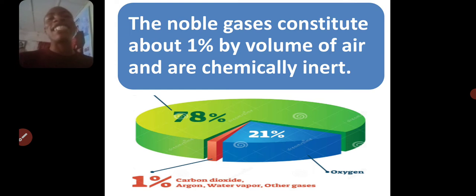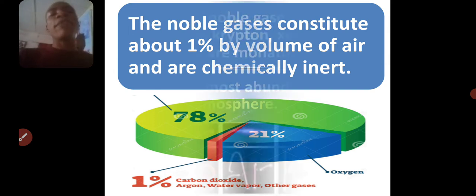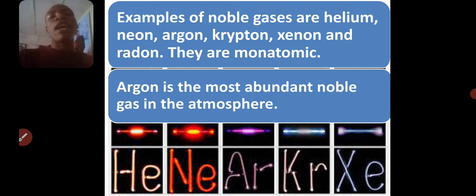A noble gas is a group 8 element that is chemically inert, and they make up about 1% of the air. The most abundant of them is argon. Examples of noble gases that are found in air are helium, neon, argon, krypton, xenon, and radon.